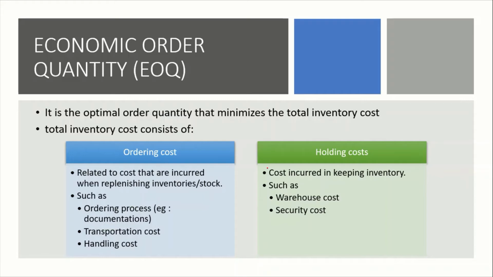Among the examples are the ordering process, which includes any documents related to the process and any staff salary related to the ordering process. Anything related to the ordering process is an expense in the ordering cost. Next is transportation cost, and last is handling cost. These are a few examples related to the ordering cost.